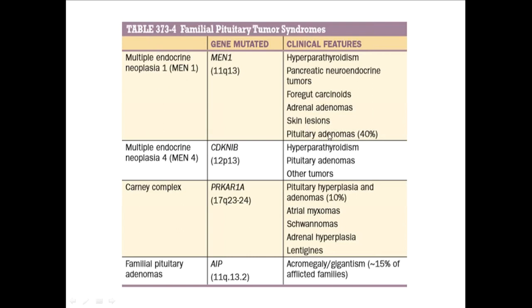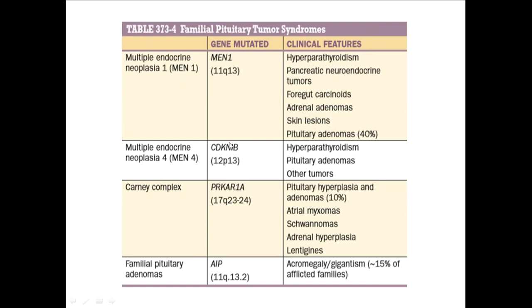So 3 P's: pituitary involvement, parathyroid involvement, and pancreatic involvement. These 3 are the most commonly involved organs. After that, foregut carcinoids, adrenal adenomas, and skin lesions are also seen in MEN1. These 6 are very important. First, the most common is pituitary adenoma, which is 40%. Next is hyperparathyroidism. Next is pancreatic neuroendocrine tumors.